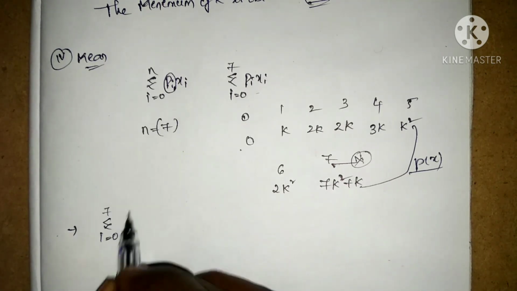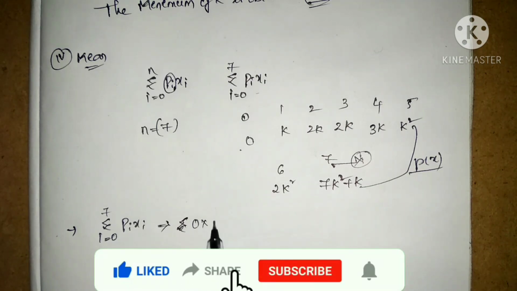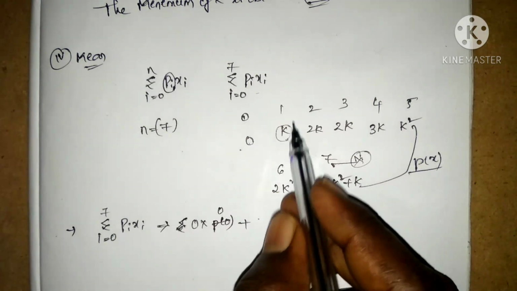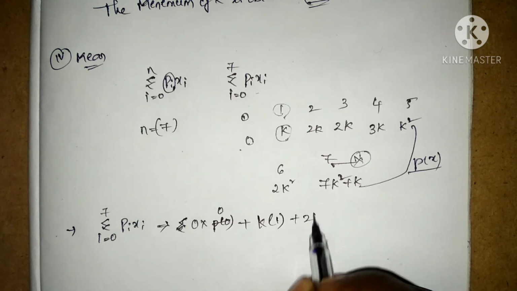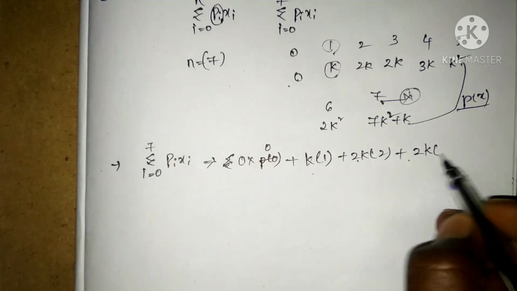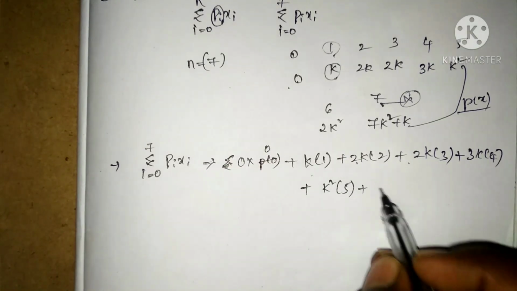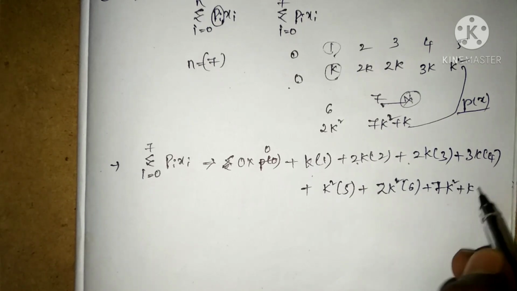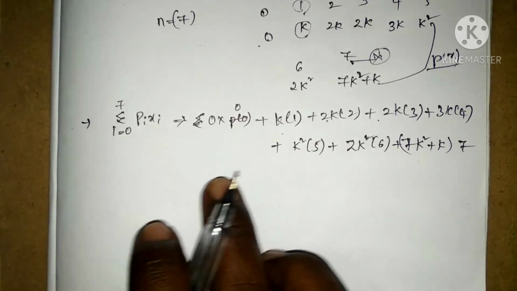The summation for i equal to 0 to 7 of pi into xi is written like this: 0 into probability 0, that is 0, plus k into 1, plus 2k into 2, plus 2k into 3, plus 3k into 4, plus k square into 5, plus 2k square into 6, plus 7k square plus k whole into 7. The value is going to be like this.